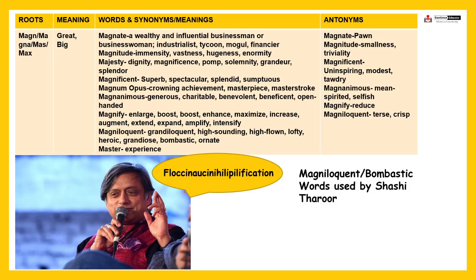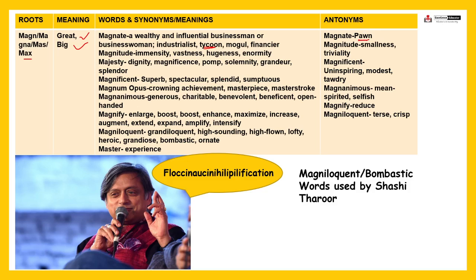Fine. Next is magna or max. M-A-G-N, M-A-G-N-A, M-A-S or M-A-X, max. It means great or big. Magnate, a wealthy and influential businessman or businesswoman. Business tycoon हम कहते हैं ना, मुकेश अंबानी is a business tycoon. Fine. Magnate, industrialist, mogul, financier. Fine. A wealthy and influential businessman. Fine. Just the opposite is spawn. Opposite of magnate is spawn.